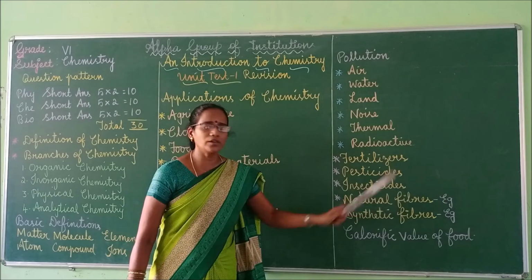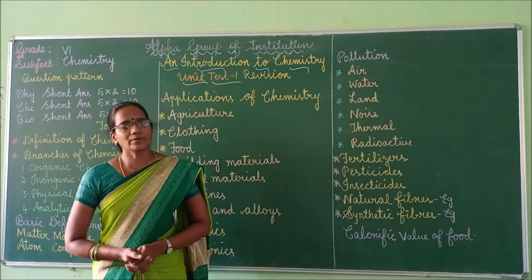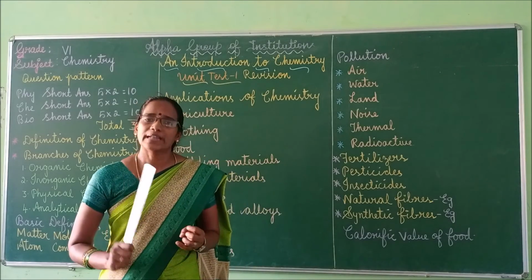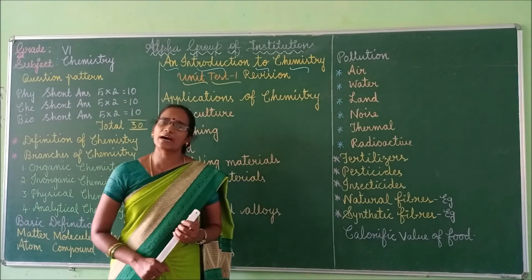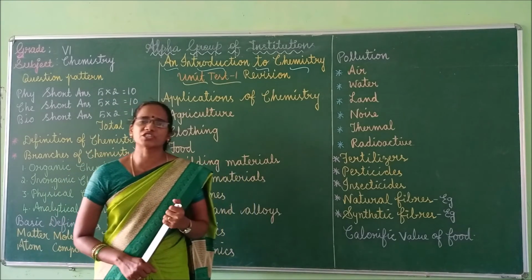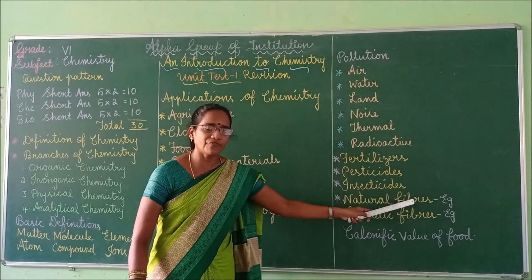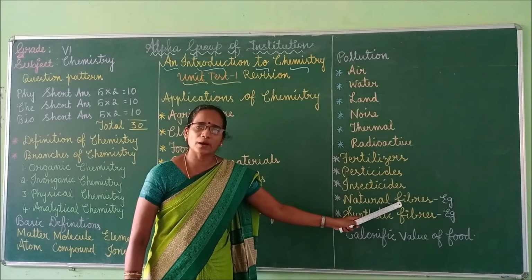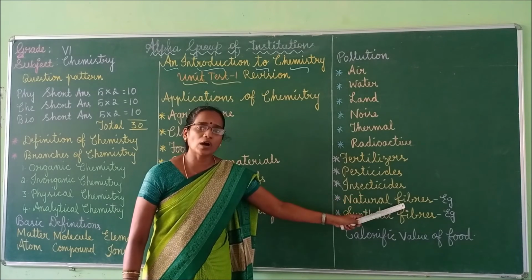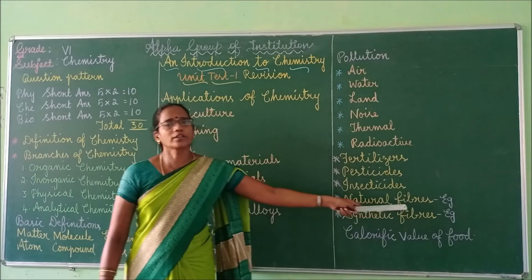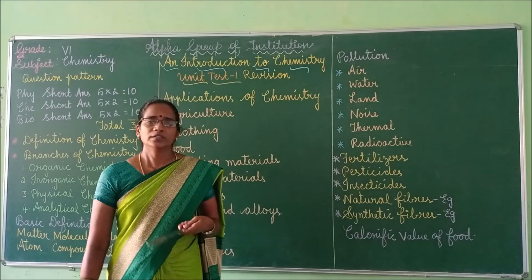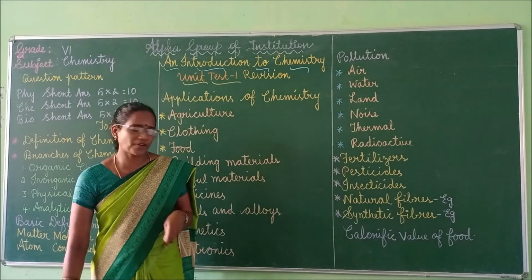Next one, natural fibers. Clothes are made from fibers. There are two types of fibers. One is the natural fiber, another one is the artificial fiber. What is the difference between natural fiber and artificial fiber? If you take natural fiber, these fibers are obtained from plants and animals. For this you have to give examples. What are the natural fibers? Cotton, wool, silk, jute. These are some of the natural fibers.